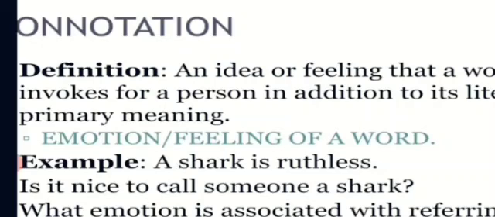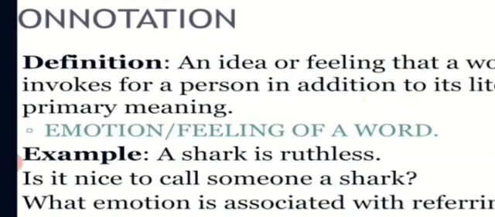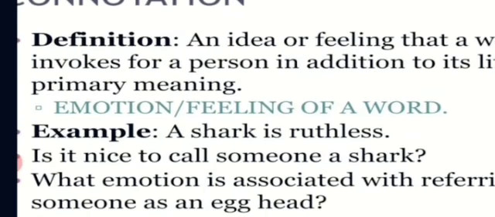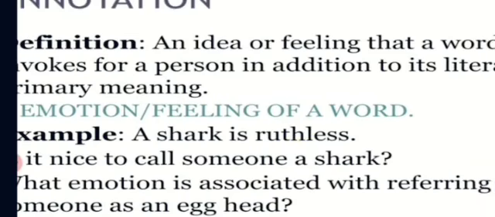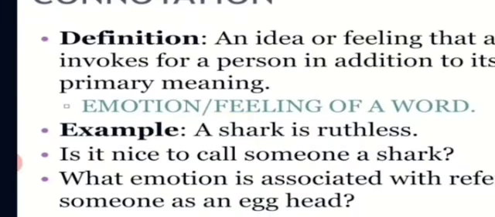Okay, so it is not nice to call someone a shark. See here, example, a shark is ruthless. So what emotion is associated, you see? What emotion is associated? You can see, a shark is ruthless. Then we can call someone an egghead. We are using a single word to denote. Okay. So that is connotation.